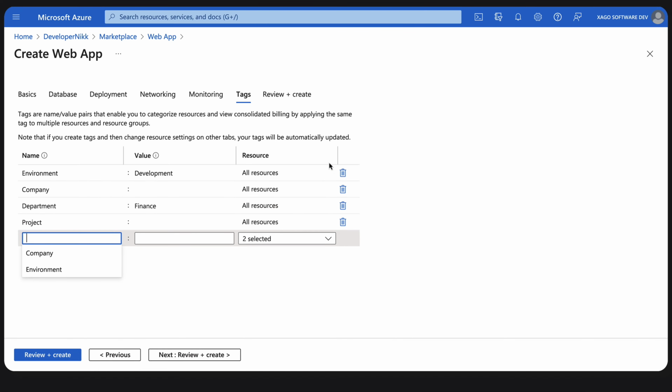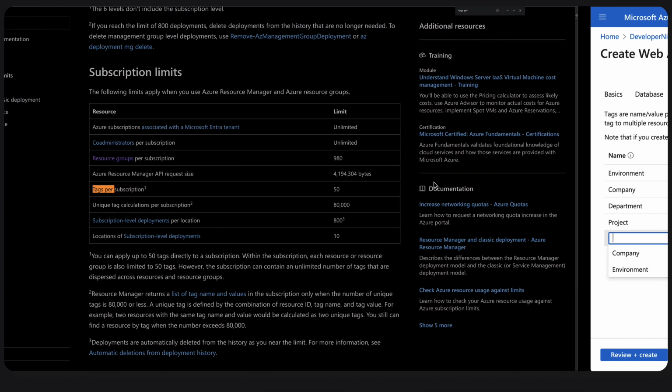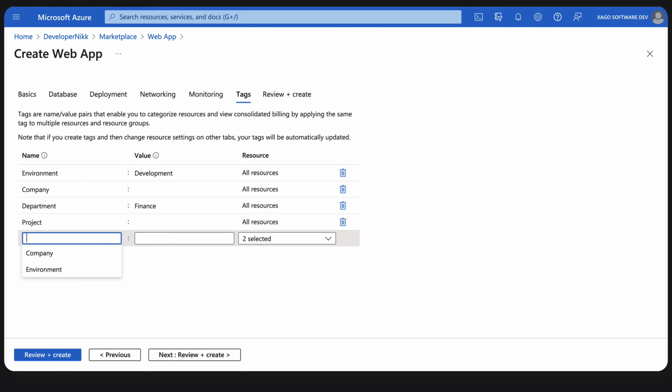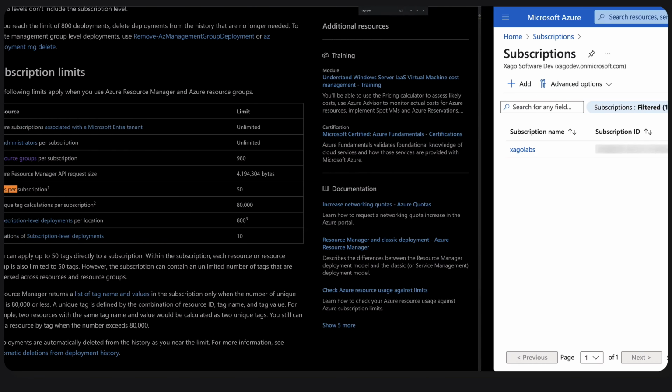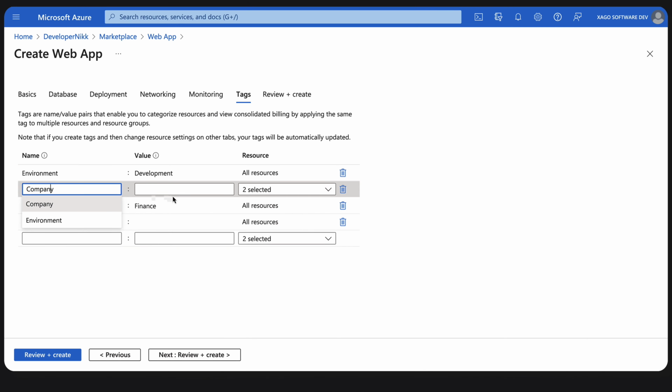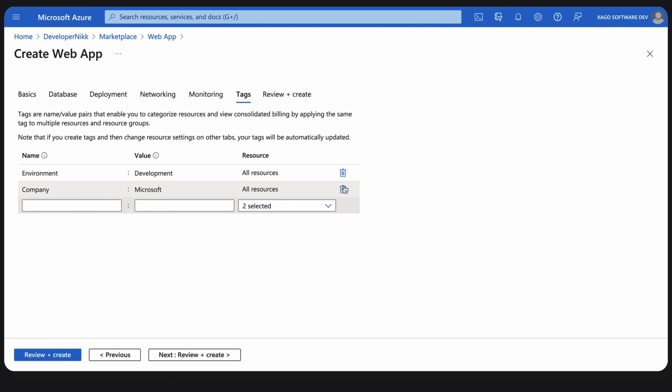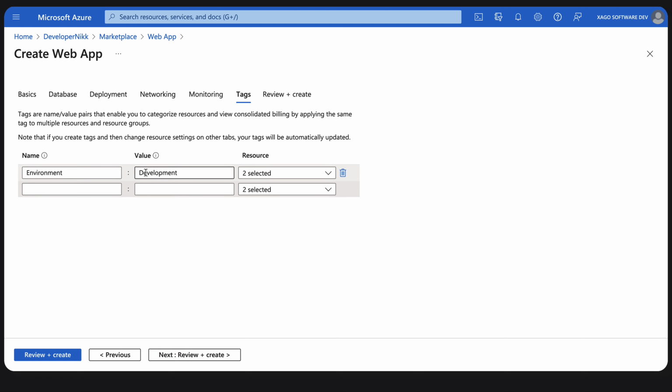But I mean, 50 tags are quite a lot. So tags are more like for identifying different resources, which you can use later on. Company, that could be just company like Microsoft, for example. And we can have department as the finance and project and so on. We will not create all this. I just want to keep it low for now and use environment development.